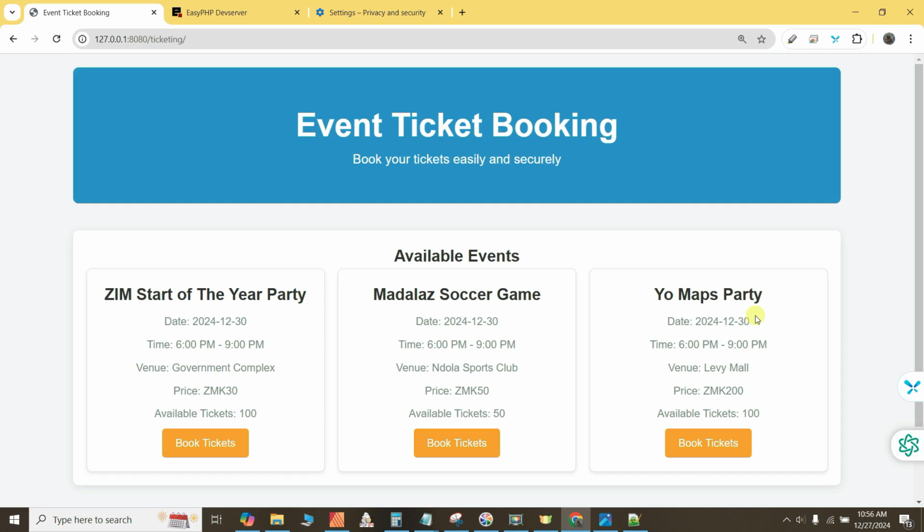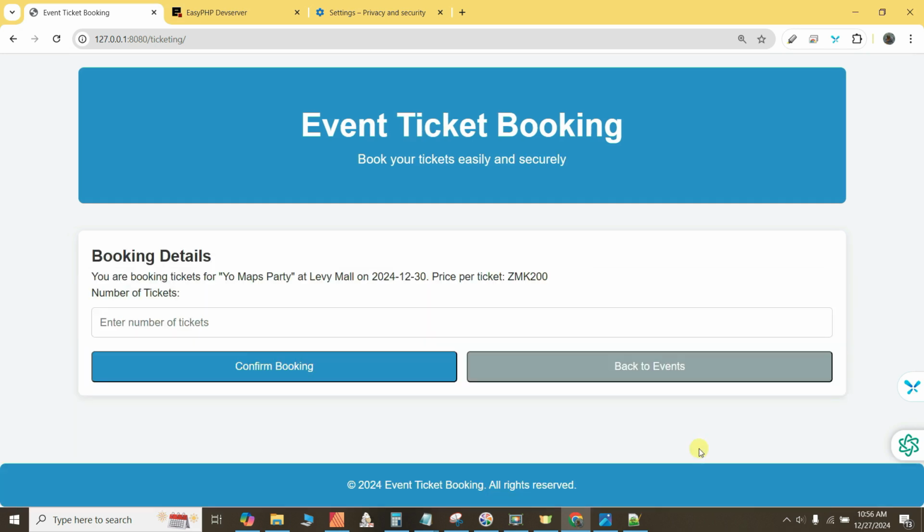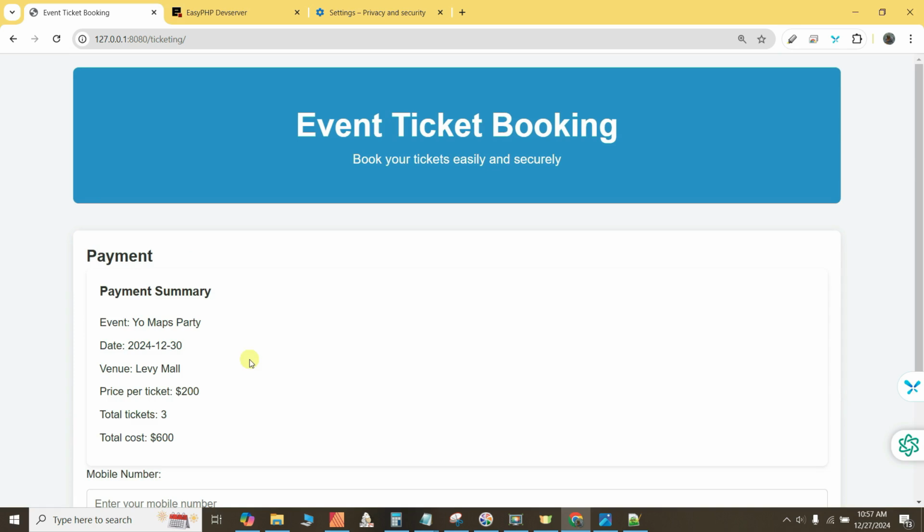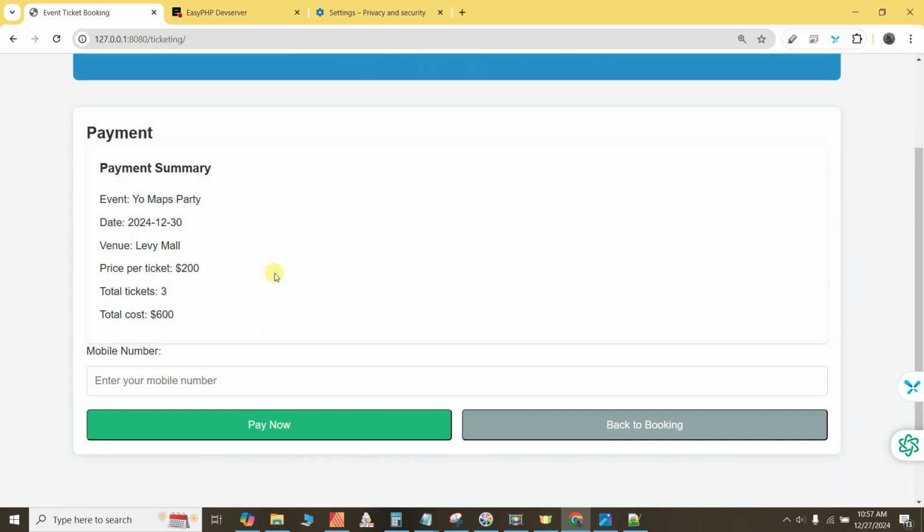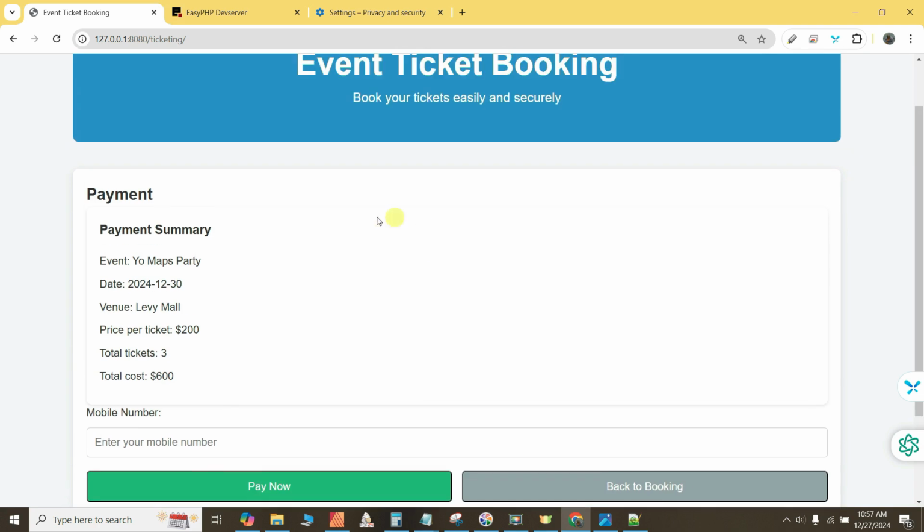But that's not just it. It is not only about the technical part of it. It is also about the customer journey. When the customer clicks here, all right, they should be able to enter the number of tickets that they want to purchase, say 3 tickets. All right, they want to confirm booking. Then they realize that they actually need to buy 5 tickets. Notice that on this particular site, the customer cannot go back. There must be a provision for a customer to be able to go back. And therefore, when designing a website, the customer journey must be taken into consideration.